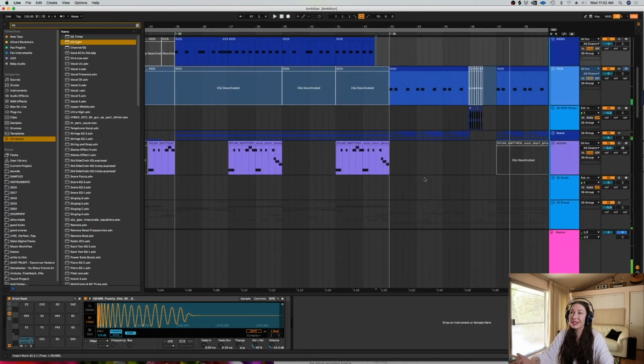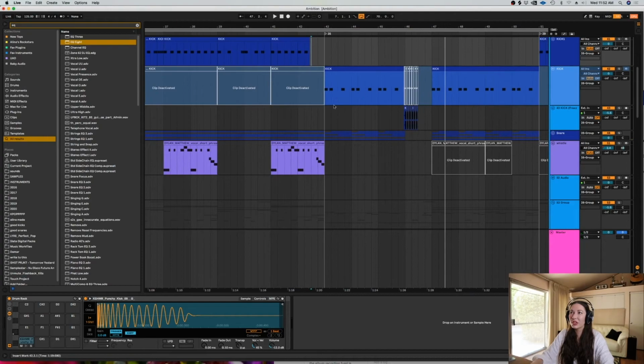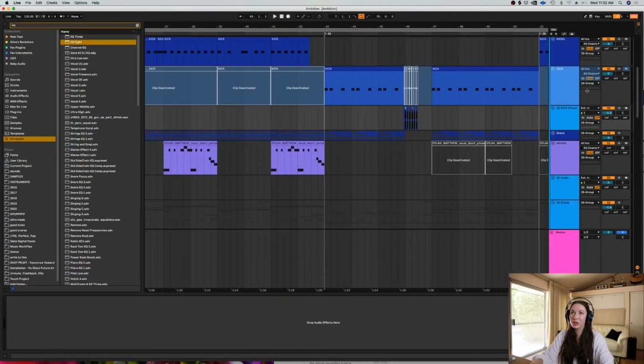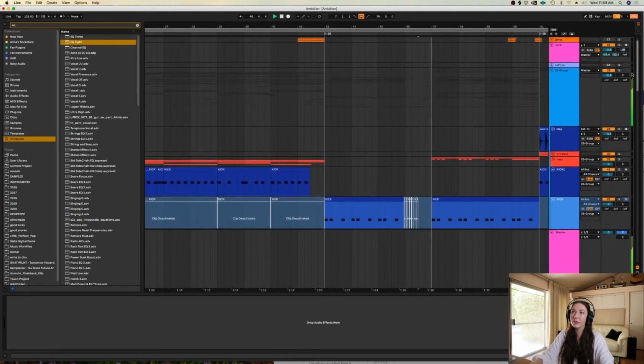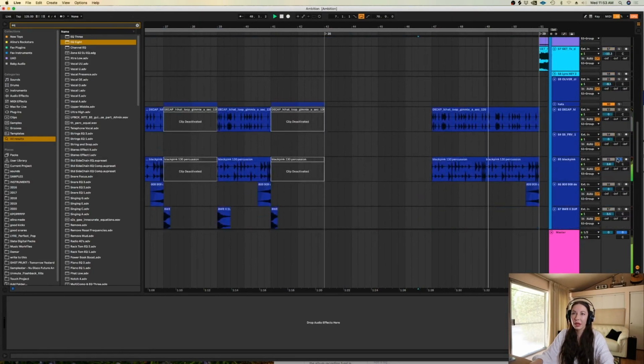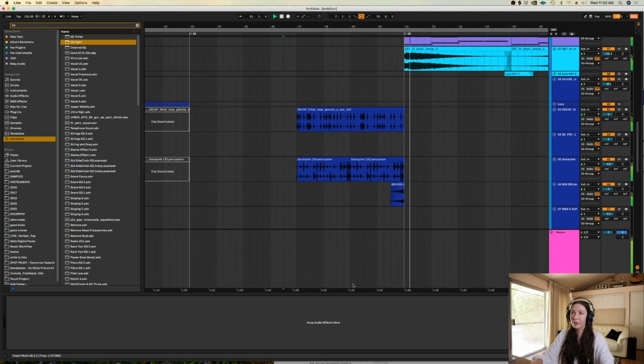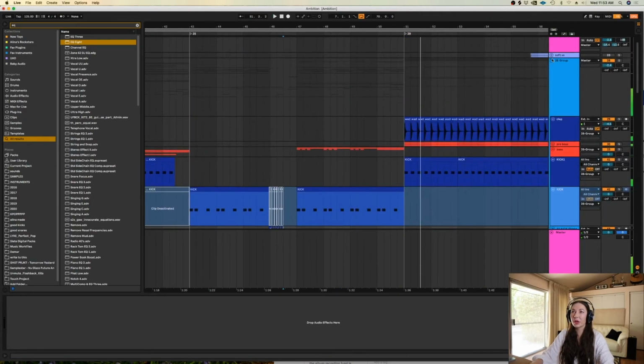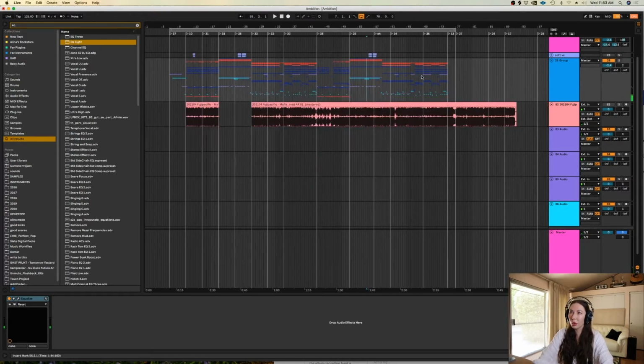So yeah, honestly, it's pretty similar to the first verse. I think it's a little lighter right here because there's no bass on this front half. And then we get back to the bass here. And we just get a lot more percussion. And then back to the chorus, and back to the post.